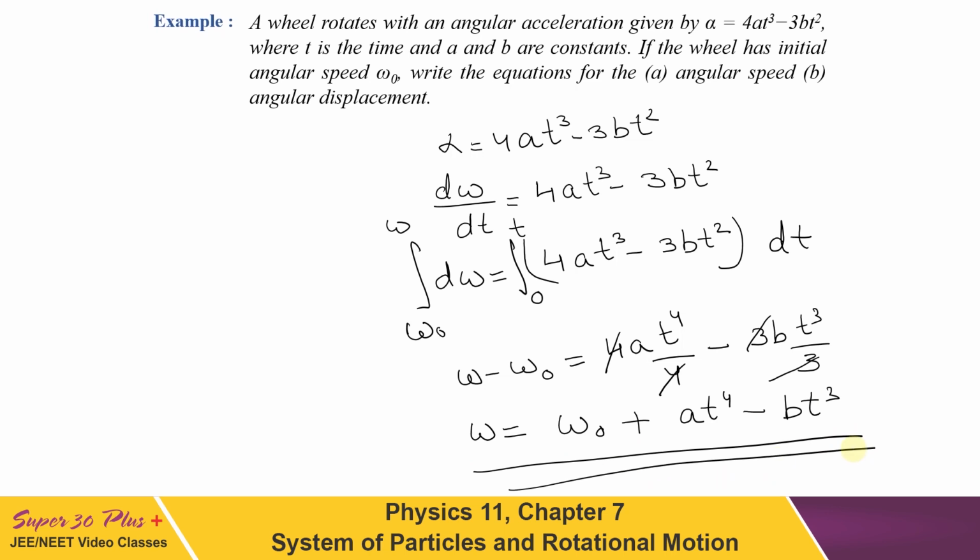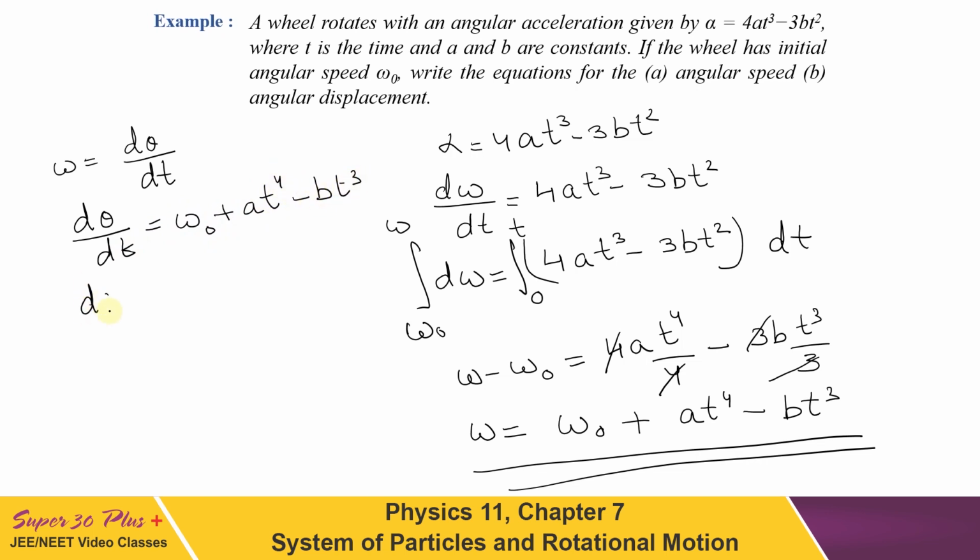Next it is asking for angular displacement. Now omega can be written as d theta by dt. So from here we can write d theta by dt to be equal to omega, which we have just derived, that is omega naught plus a t to the power 4 minus b t cube.